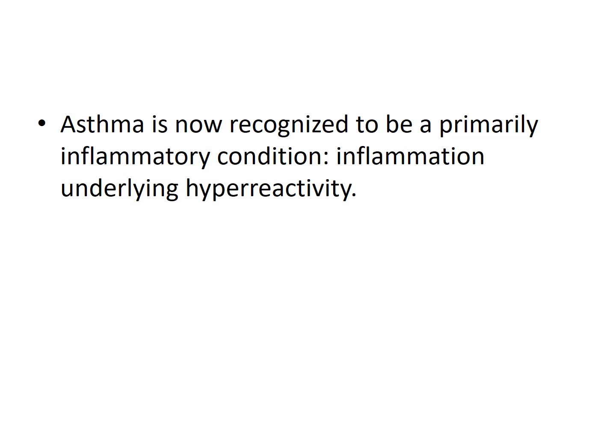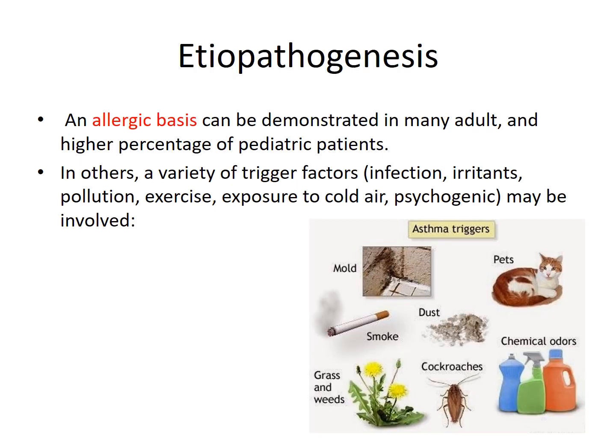Now what is asthma? Asthma is recognized to be a primarily inflammatory condition, that is an inflammatory response to any allergen, and the inflammation is because of underlying hyperreactivity. So what is the etiopathogenesis? An allergic basis can be demonstrated in adults and a higher percentage of the pediatric population.